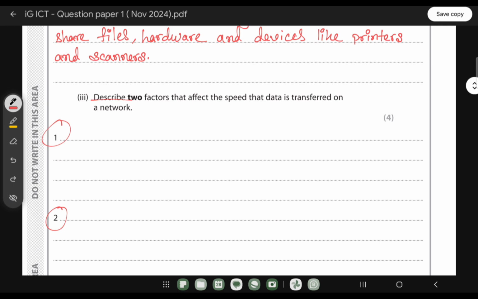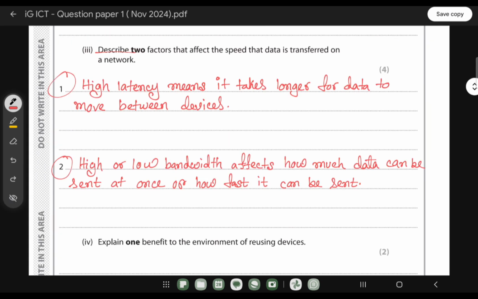So how we can write the answer is: the first point is high latency means it takes longer for data to move between devices. This is one device, this is another device, so it will take more time to reach from one point to another if the latency is quite high. So if you want to speed up the data transfer rate, then your internet broadband should have low latency.